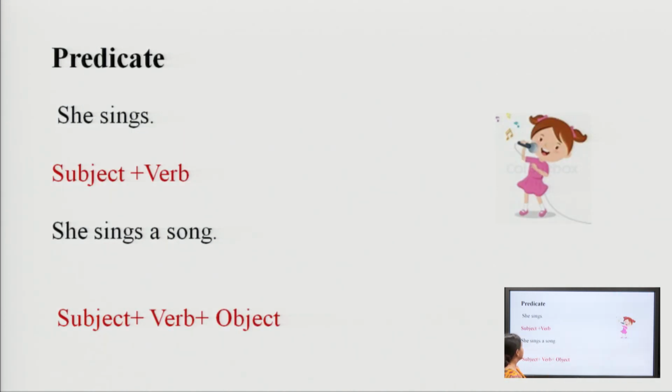Now, let us discuss predicate. What do you see in this picture? There is a girl. What does she do? She sings. What is the subject in this sentence? She is the subject. And what is the predicate of this sentence?